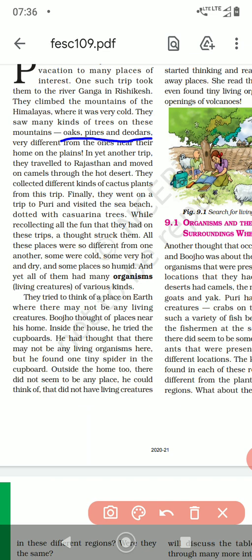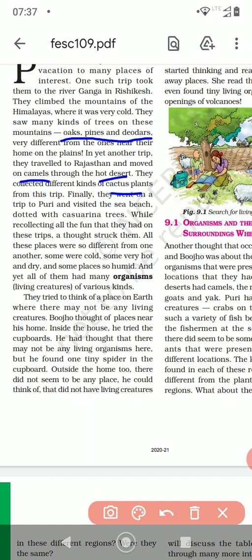In yet another trip, they traveled to Rajasthan and moved on camels through the hot desert. First they went to the mountains, a very cold place. Then they went to Rajasthan, a very hot place. They traveled on camels and collected different kinds of cactus plants. So when you go to the desert, what do you find? Of course, you will find camels, right? The temperature will be very hot and the plant will be cactus, right?